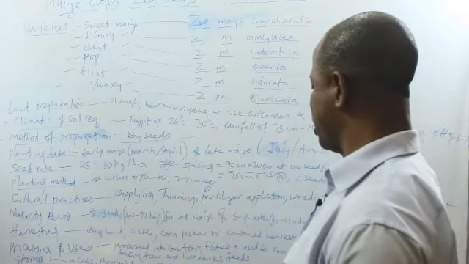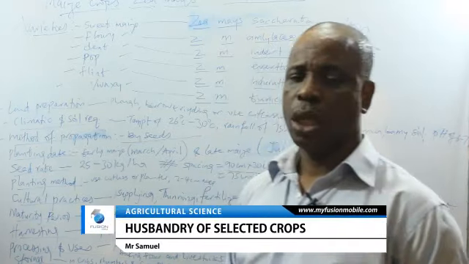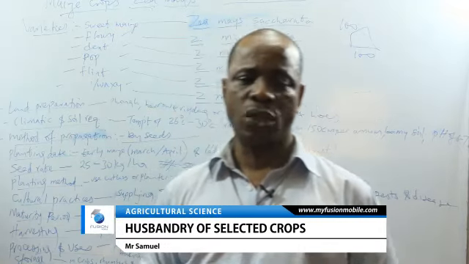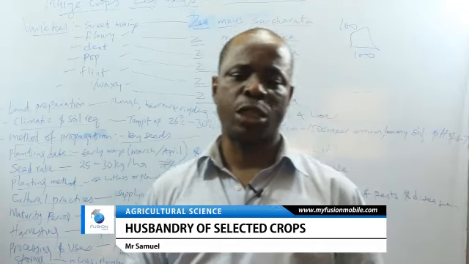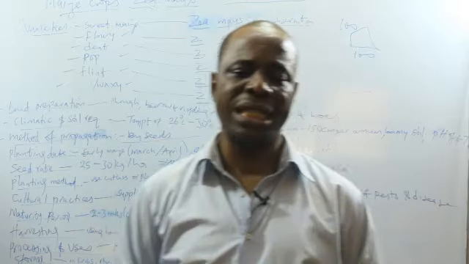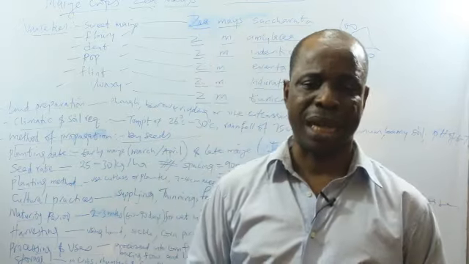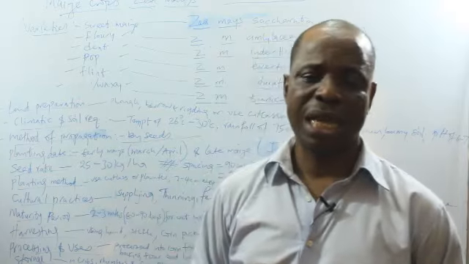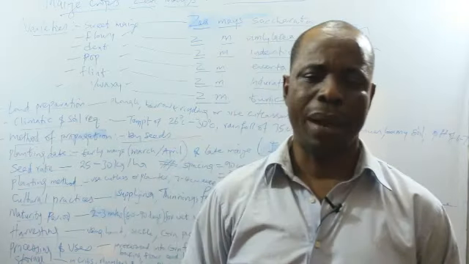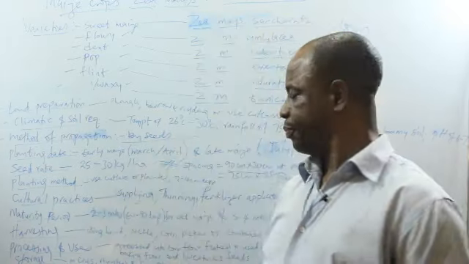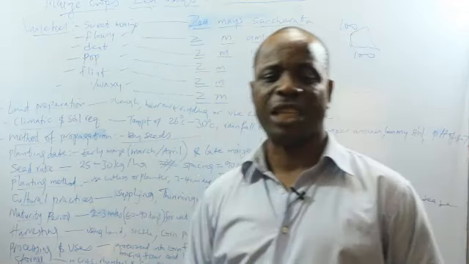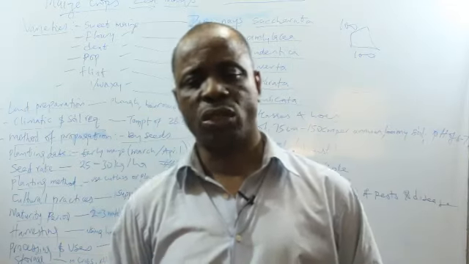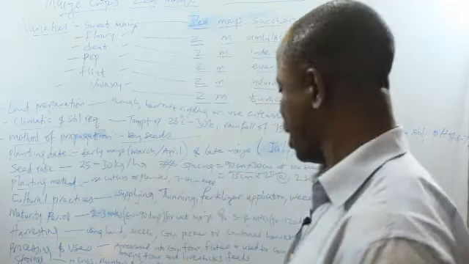Okay. Then we have fertilizer application. Fertilizer application is often done twice. The beginning, you apply fertilizer, which you apply 4 bags per hectare. A bag of fertilizer is 50 kg. That means the specification is 200 kg per hectare. Fertilizer could be applied in different methods, either by ring hole method or by band placement. Now, you can use NPK, muriate of potash, ammonium nitrate, whatever fertilizer depending on the nutrient you discover lacking in the soil should be applied.